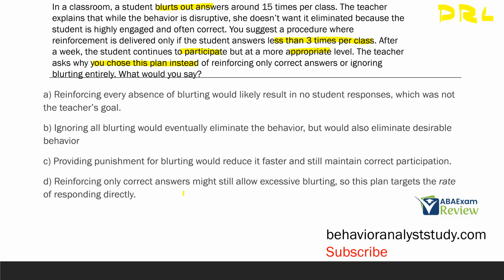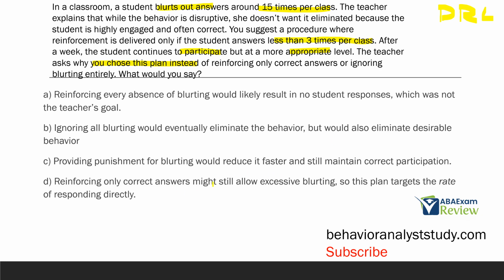D, reinforcing only correct answers might still allow excessive blurting, so this plan targets the rate of responding directly. So let's think about this. If we reinforce only correct answers, blurting might still happen at an excessive pace. But with the DRL, we're looking at the rate of responding, not necessarily getting rid of it entirely, which with A, reinforcing every absence of blurting, might lead to no student responses. B, ignoring all blurting would eliminate the behavior. So both A and B are eliminating behavior entirely, but they don't describe why we chose DRL as far as keeping the desired behavior at a good rate.